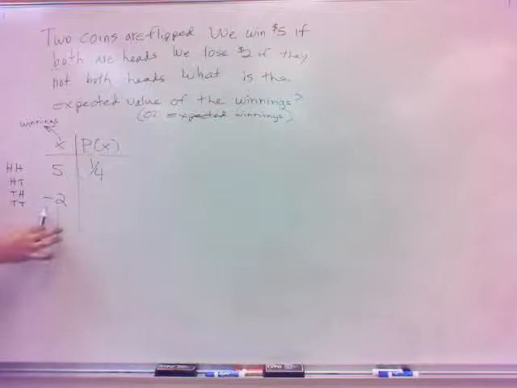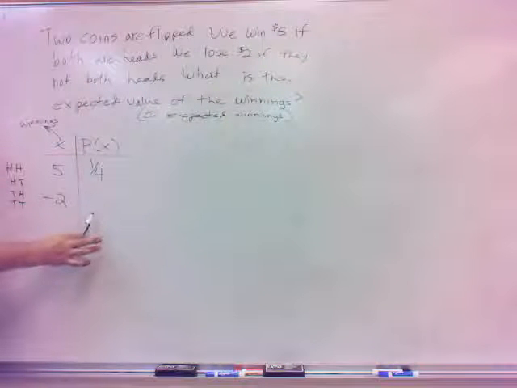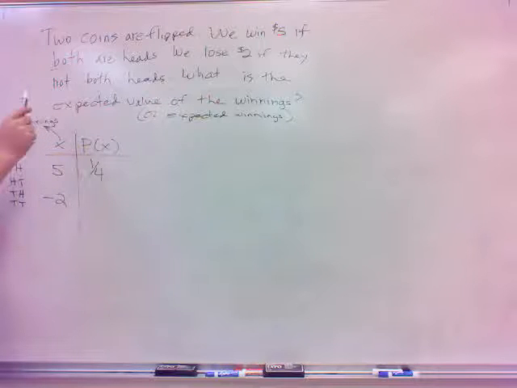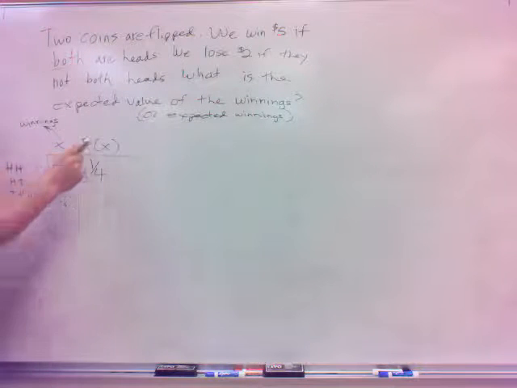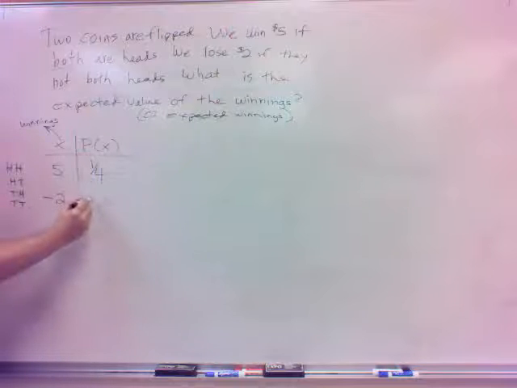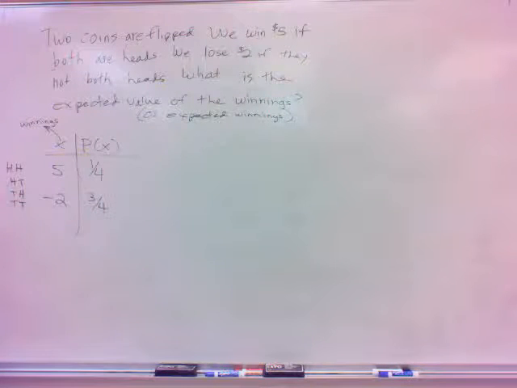What's the probability I lose $2? Well, it's the probability that I don't get both heads. 3/4. With me? 5 is 1/4, -2 is 3/4 probability. I would lose $2 here, here, and here, so 3 out of 4 times I'm going to lose $2.